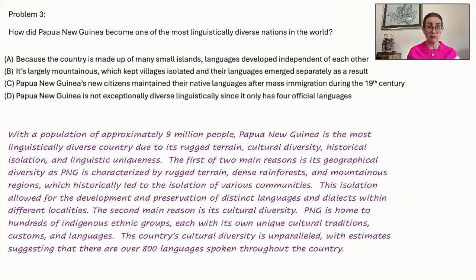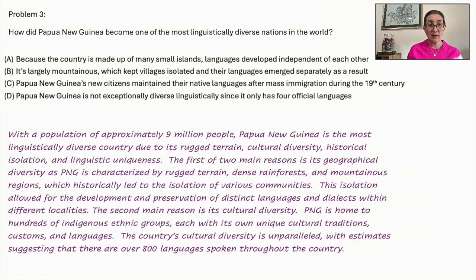The second main reason is its cultural diversity. Papua New Guinea is home to hundreds of indigenous ethnic groups, each with its own unique cultural traditions, customs, and languages. The country's cultural diversity is unparalleled, with estimates suggesting that there are over 800 languages spoken throughout the country. So now let's look at the answers.